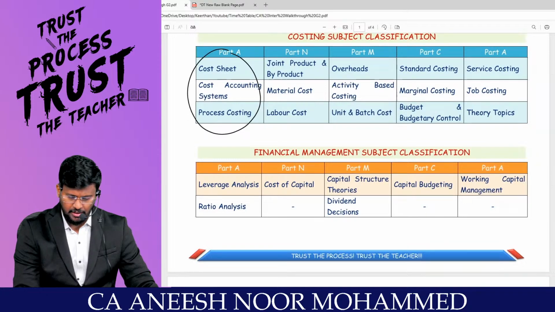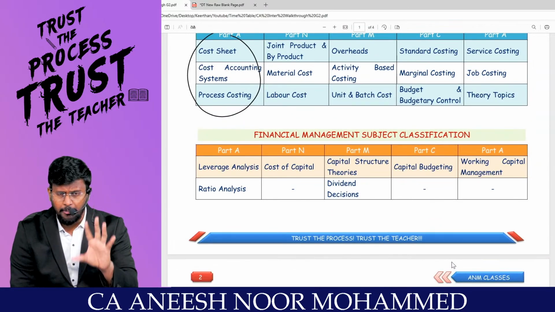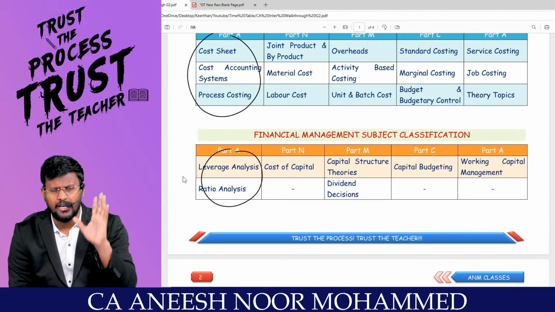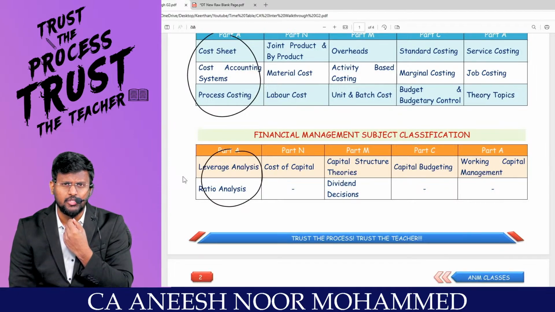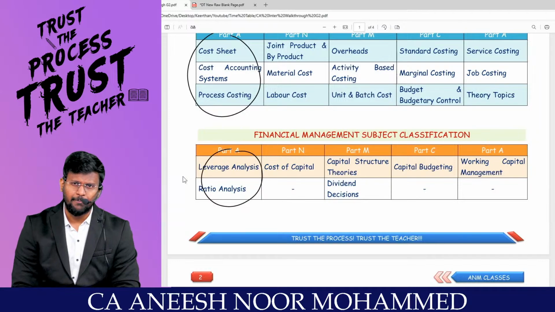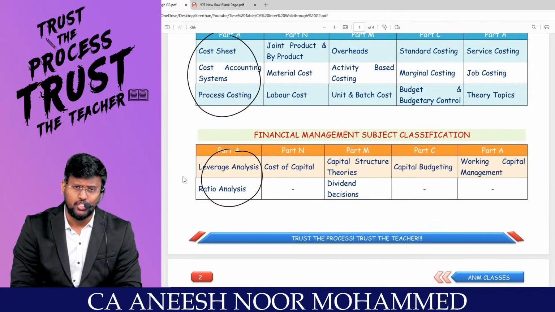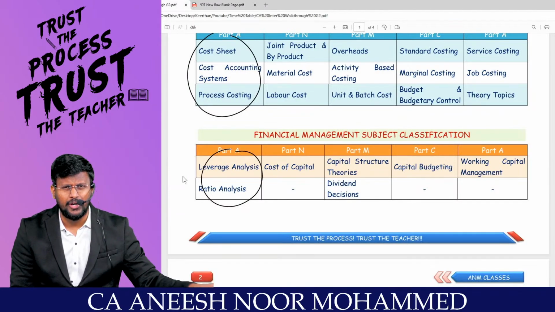With regard to FM, financial management, 50 marks, you are supposed to complete leverage analysis and ratio analysis in part A. That means, my dear lovable students, we are doing both analyses. One day you do 2 to 3 questions from leverage and 2 to 3 questions from ratio. Do the same exercise for the next 10 days.